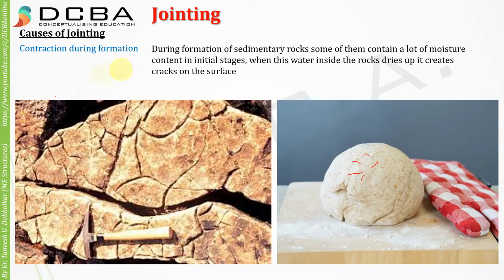And the same happens with the sedimentary rocks as well. The sedimentary rocks have a lot of moisture during the initial stages, but as it dries up because of the environmental conditions, the jointing starts happening in the rocks. So this was contraction during formation in the sedimentary rocks.